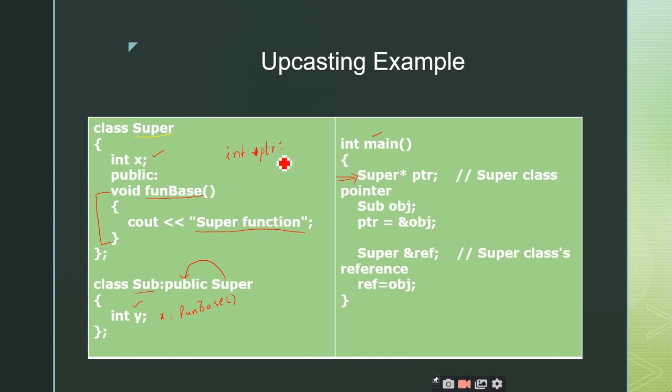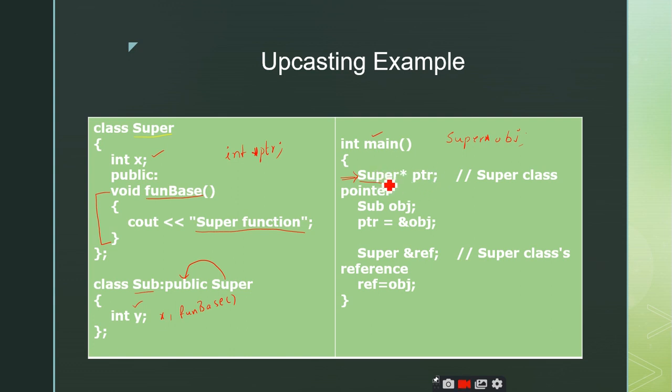Super star ptr. Now tell me, what is this statement? What is super? Per class name. It's not object creation, be careful. Object creation means it is written like this: super obj. But I have included this indirection operator in between ptr and super. If I don't have this star, then whatever you said is correct: ptr is the object of class super.